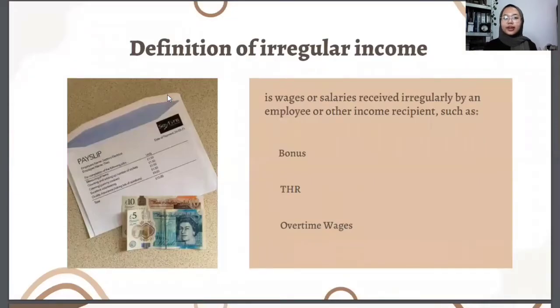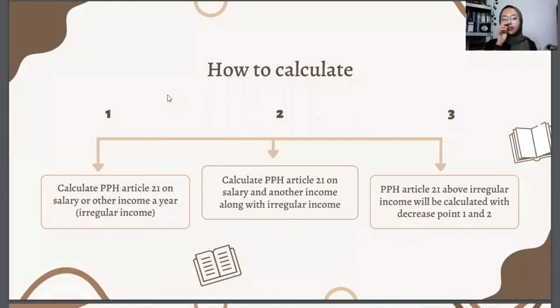The definition of irregular income is wages or salaries that are received irregularly by an employee or other income recipient, such as bonus, THR or any other specific payment in any specific period, overtime wages, and etc. So here, we already understand that irregular income itself is the income that we receive irregularly. After we understand the definition of irregular income, now we are going to know how to calculate it.